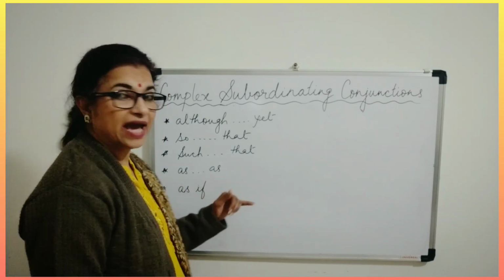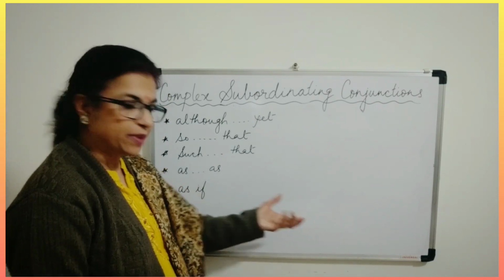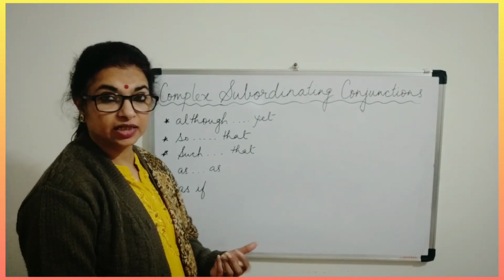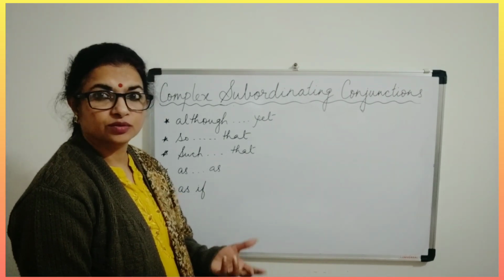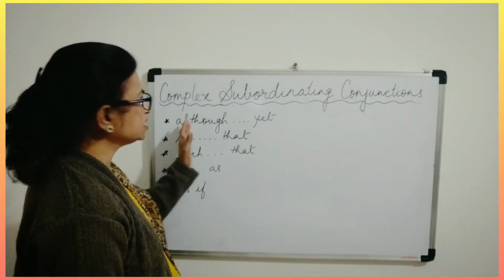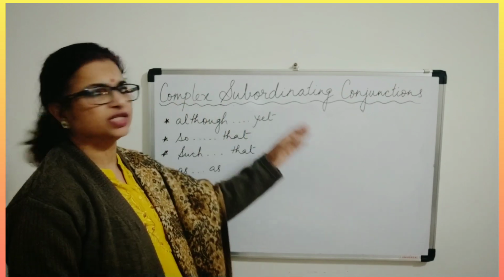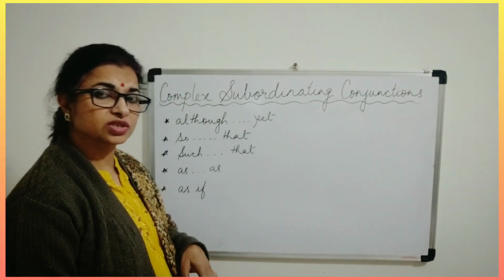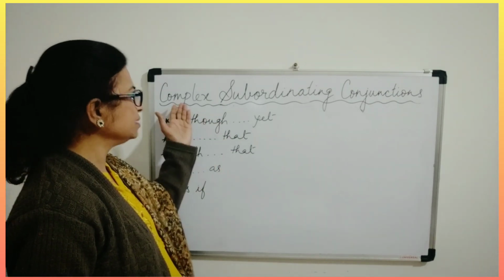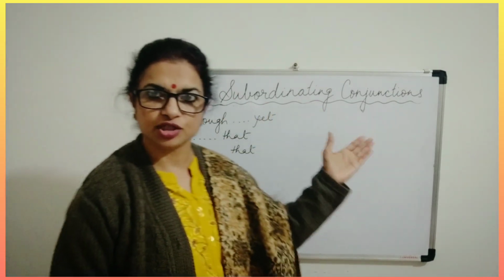As, okay, as black as coal, it is just a comparison we use. As if, he spoke as if he is the boss or he was the boss. So like that. These are the complex subordinating conjunctions which are also used in sentences. And when they come in pairs, you just call them complex subordinating conjunctions.